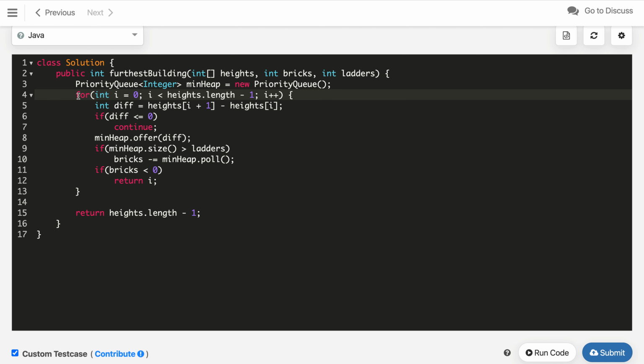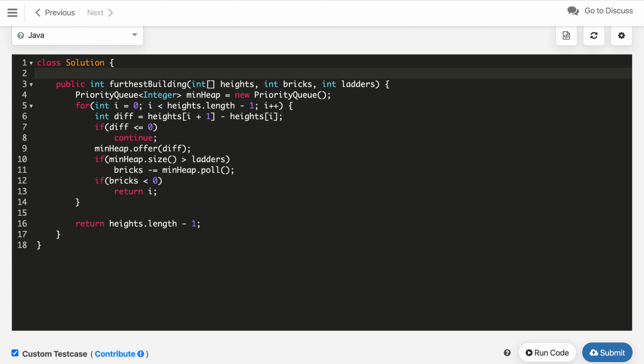As you can see here, in the worst case we will go through all of the n buildings, and in the min heap we are offering this. We are maintaining the size of the min heap equal to the number of ladders, so each operation takes log of ladders time, and in total for the n elements, the time complexity of the solution is O of n times log of ladders, where n is the number of buildings.